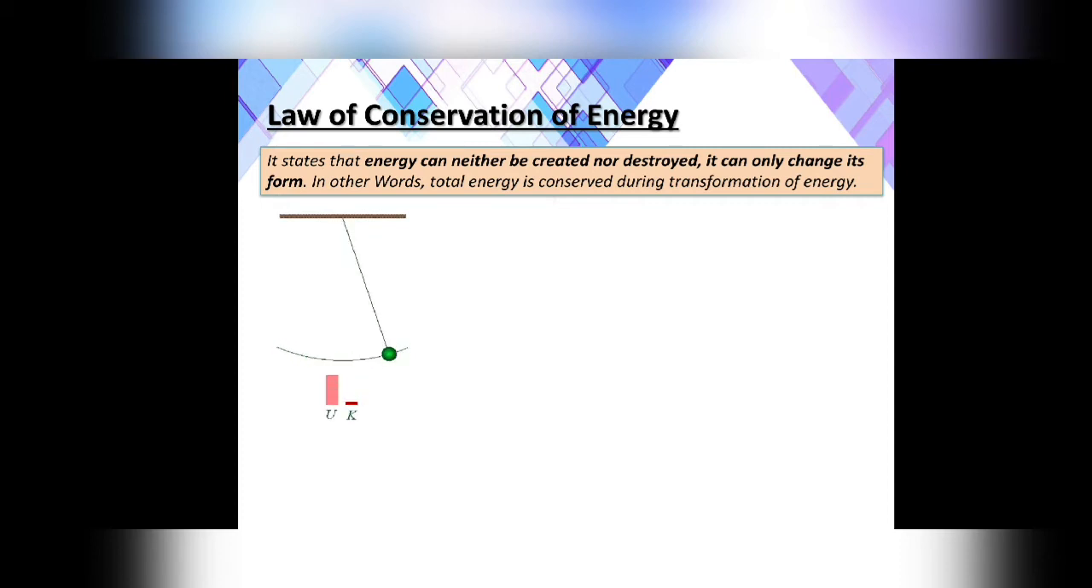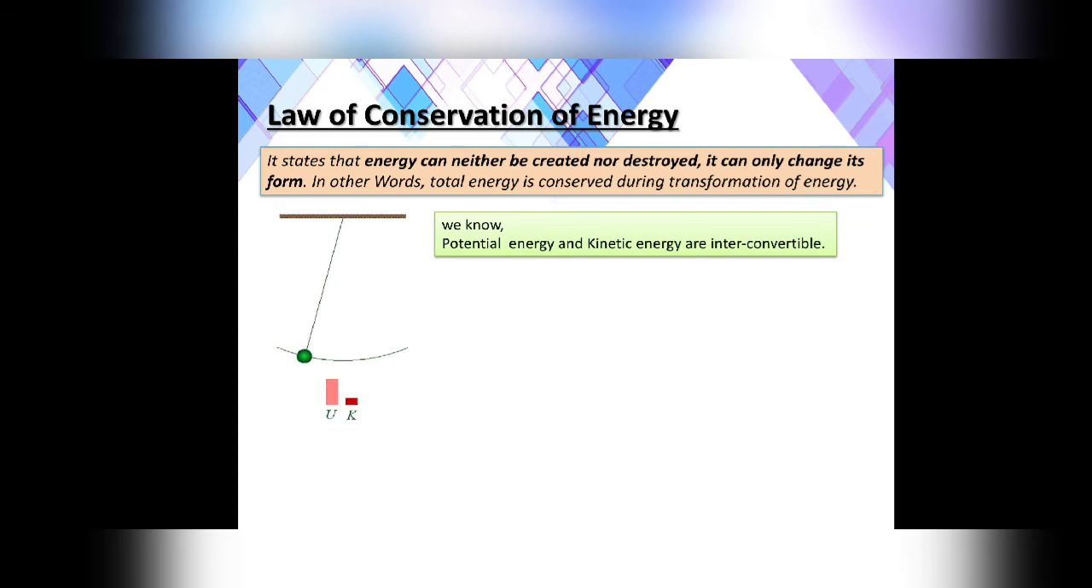In other words, total energy is conserved during transformation of energy. So we can say the total energy is always conserved. Now you can see this again. The pendulum, always energy is changing from potential energy to kinetic energy, right? We are saying that the energy is neither created nor destroyed. It is always changing from one form to the other.